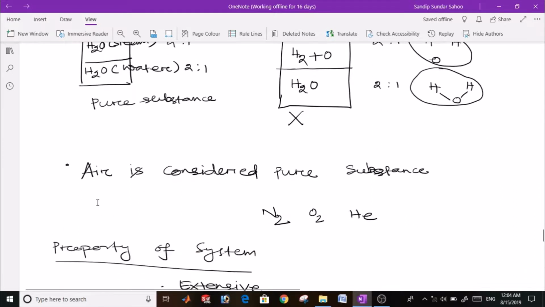Another exception is air. Air can be dealt with as a pure substance, and air is a mixture of various pure substances. That means different pure substances are mixed together to give another pure substance, named air. Although it is an exception, we take it as a pure substance.